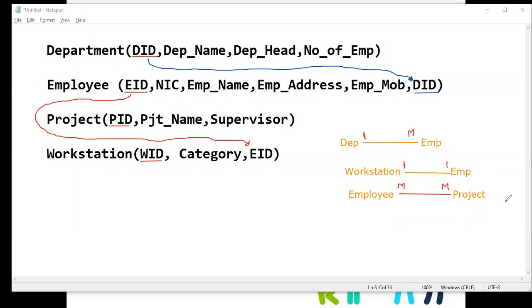Then what do we have to do? Because from the many sides, we can't take the primary key. We can take a primary key only from one side of the relationship. So in this many to many one, we can't take a primary key from any table. In such cases, if the relationship is many to many, we have to create an additional table and add both primary keys into that table. Therefore, I'm going to create a new table.